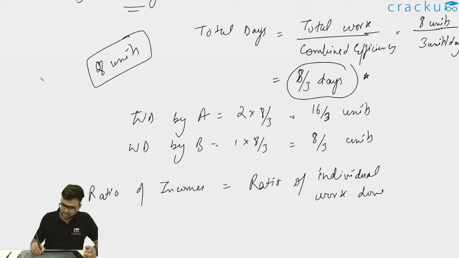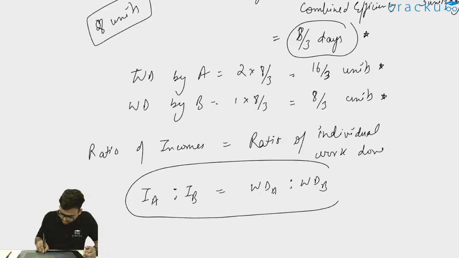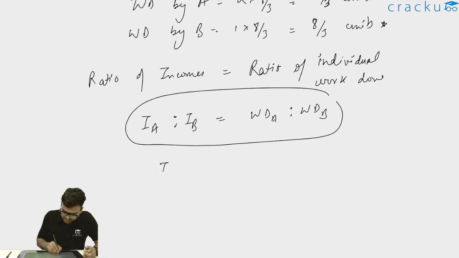So if work done by A is 16 by 3 units and work done by B is 8 by 3 units, income of A is to income of B will be equal to work done of A is to work done of B. The incomes are always in the same ratio, or I can say income is directly proportional to the work done by an individual.